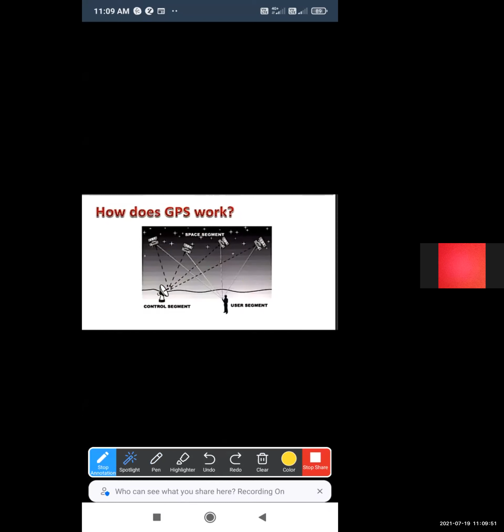So rays are emitted and received by the control system. Okay, so which rays? The satellite gives information to the control system, and also if a user is present here, so the user has a mobile or system with a GPS control system, they also get information from the satellite, from the space segment.